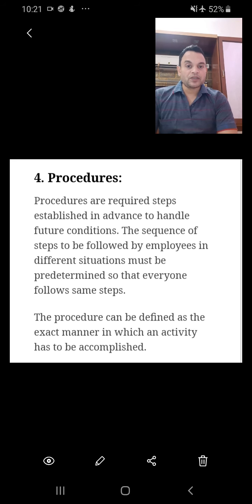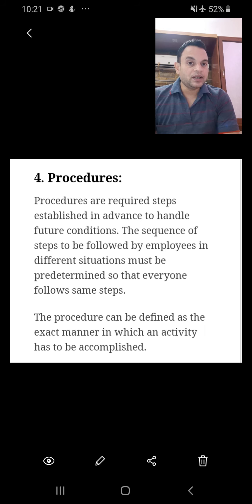Say for example, if you see a car factory, there is a sequence of the work. First they will assemble all the spare parts, they will fit the spare parts, then they will color it, then it will go to the sales department. Procedure means it's a sequence of the steps.